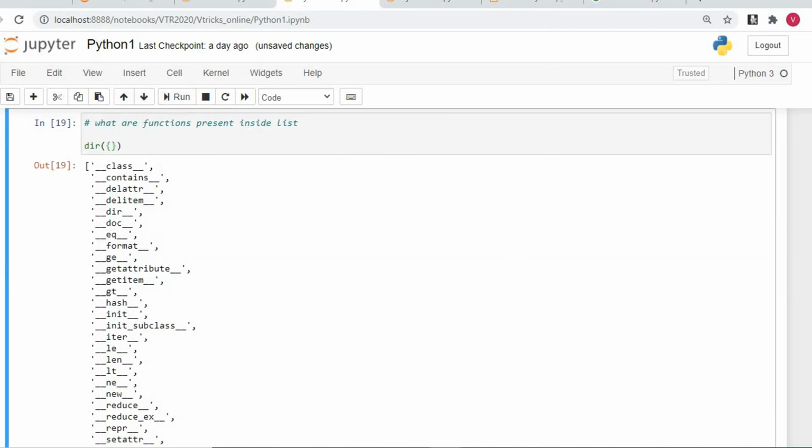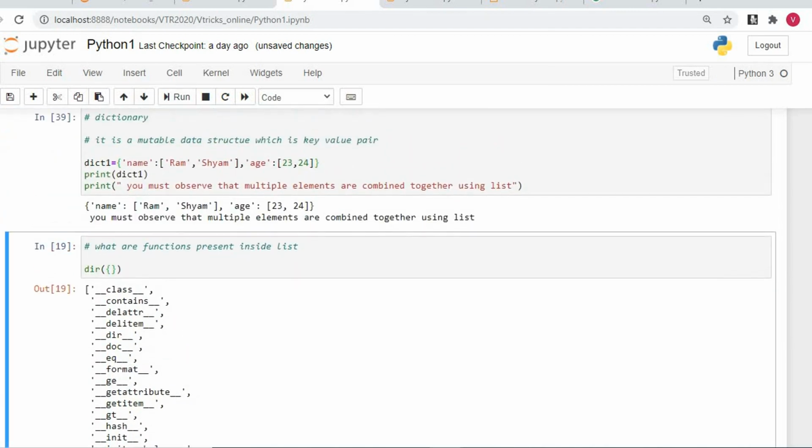You'll understand. Here something would be printed on the monitor. It says name Ram Sham, age 23, 24. You must observe that multiple elements are combined together using a list. I told you I am combining multiple elements using a list. I created a dictionary. One more important catch point here is, to create a dictionary you must use the flower bracket. A dictionary is used to create key value pairs. To combine multiple elements we need to use a list.